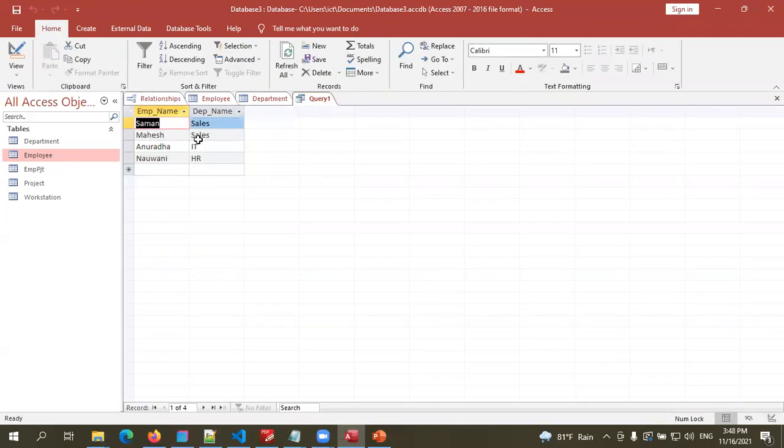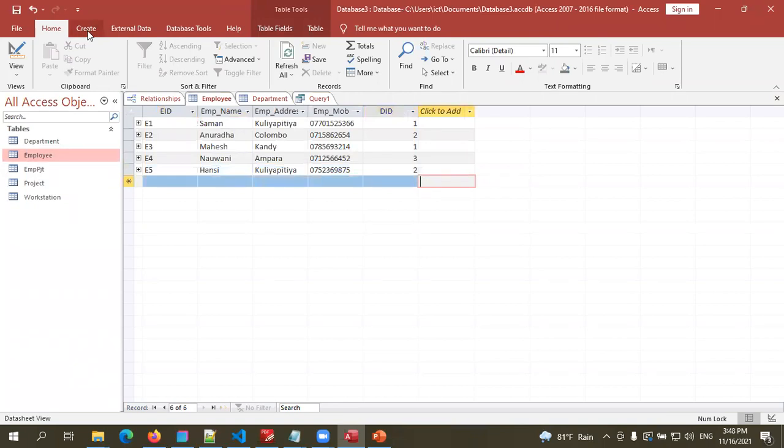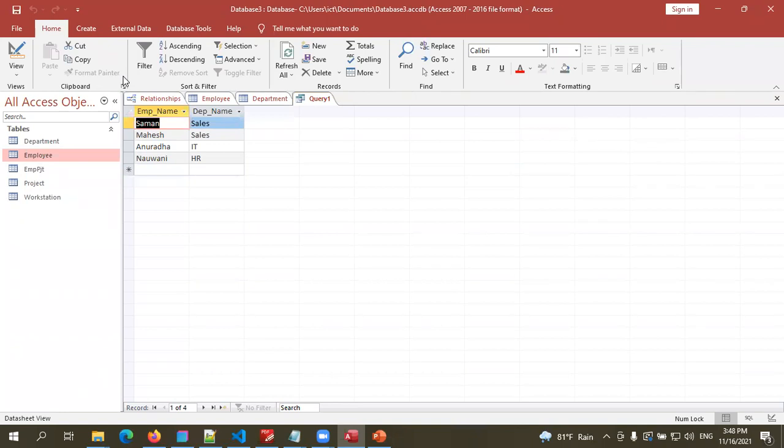Now you can see a table is created, the employee name and the relevant department. Refresh. See, all the 5 employees are there.